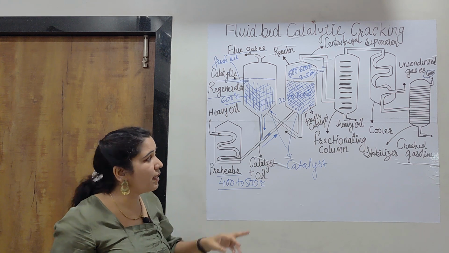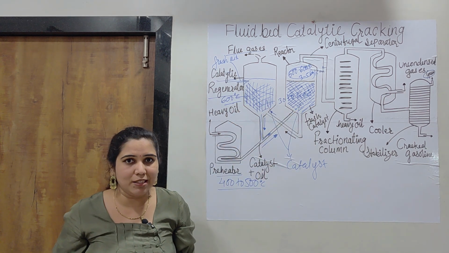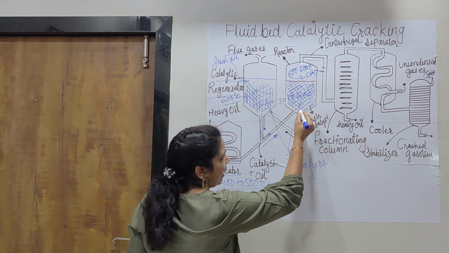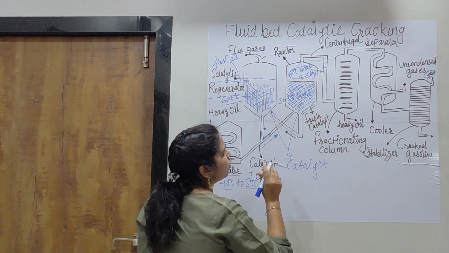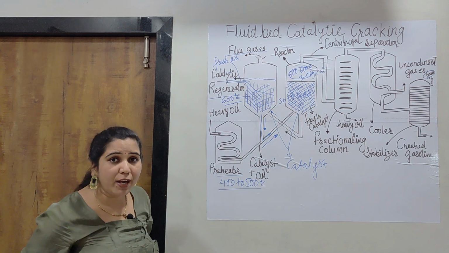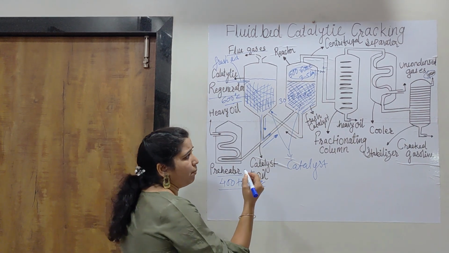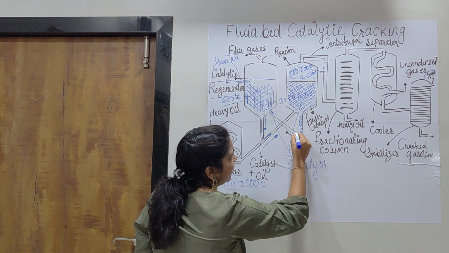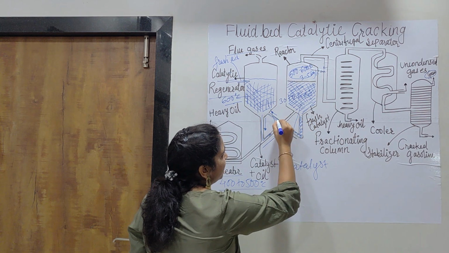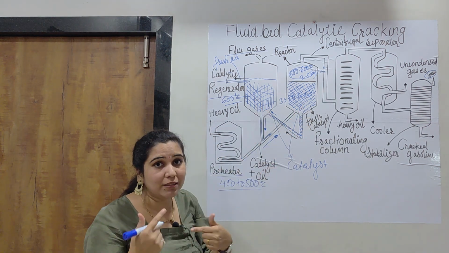At the same time this reactor is working, this regenerator is working. Here you can see, guys, some pipelines are there which are moving from one side to another. So don't get confused with this, don't be afraid of this. These are very simple. This has a very simple type of working. Once this catalyst has been exhausted, it is passed towards this regenerator for the regenerating purpose.